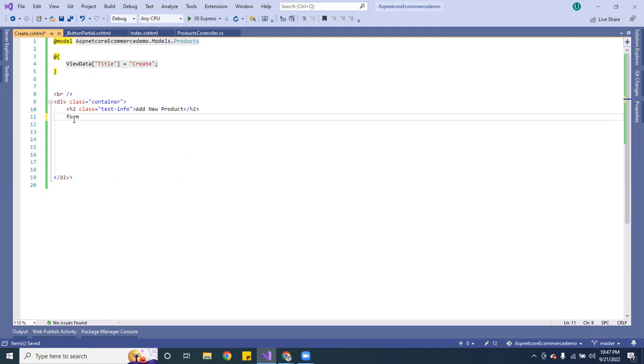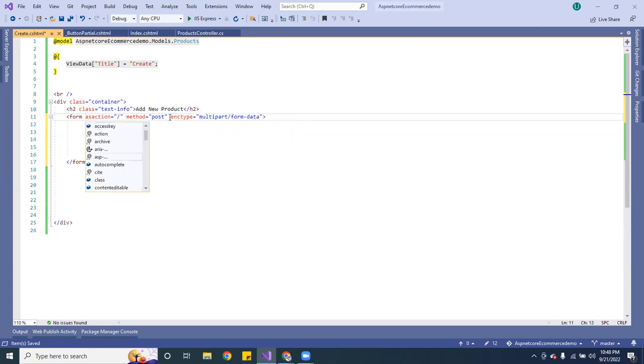So I'm going to do form, and this one is going to be a post, because we want to go ahead and pass that picture. So you want to pass enctype, and this one is going to be called multipart/form-data. Okay, and I want to pass asp-action, and inside there I am going to do Create. Okay, so that's that.